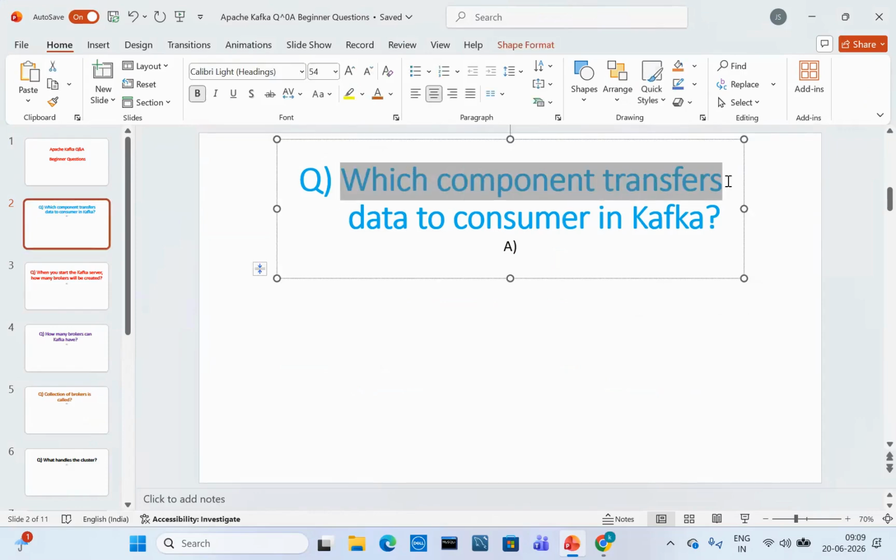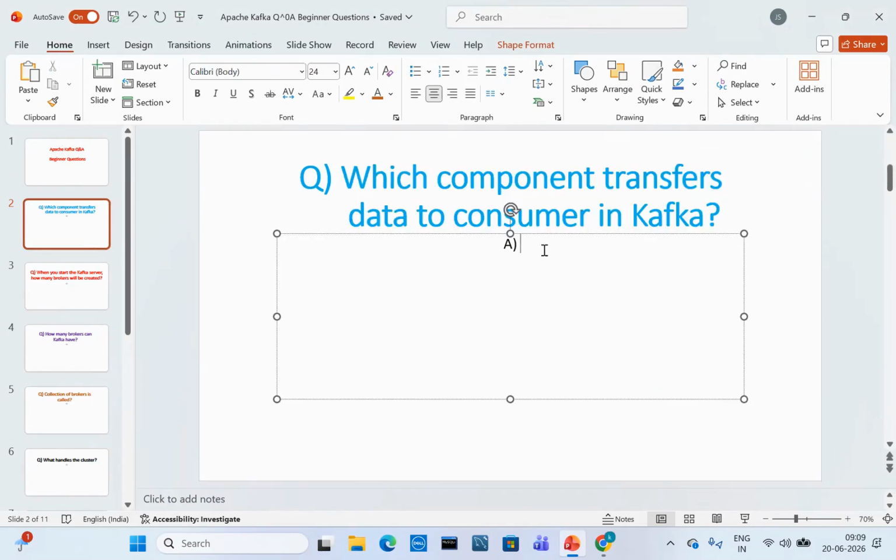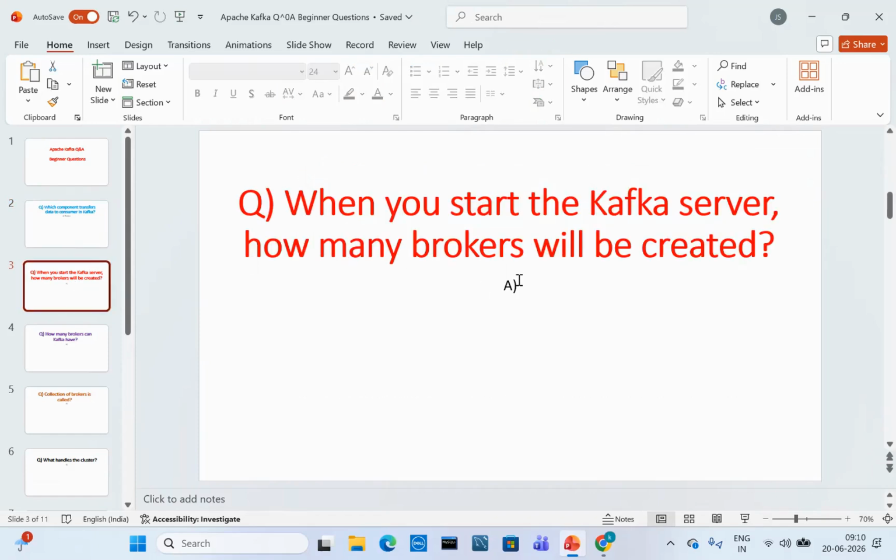The answer is the broker. Which component transfers data to consumers in Kafka? The answer is the broker.